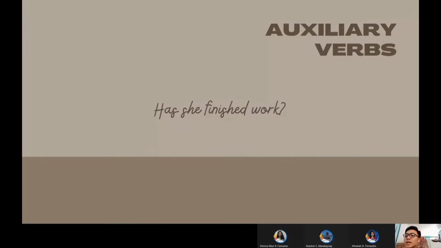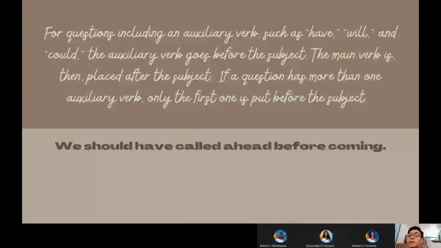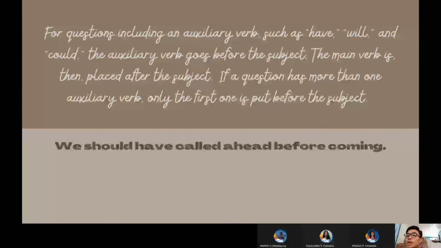Now, based on that, what do you think is the format for questions with auxiliary verbs? The format is auxiliary verb plus subject plus main verb plus object. All right, so let's take a look. For questions including an auxiliary verb such as have, will, and could, the auxiliary verb goes before the subject. The main verb is then placed after the subject. And if a question has more than one auxiliary verb, only the first one is put before the subject.